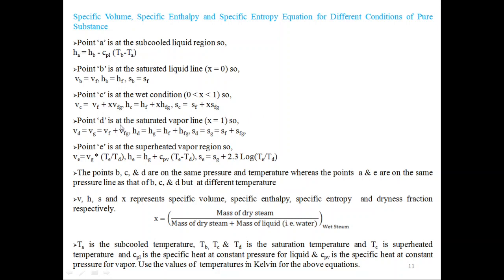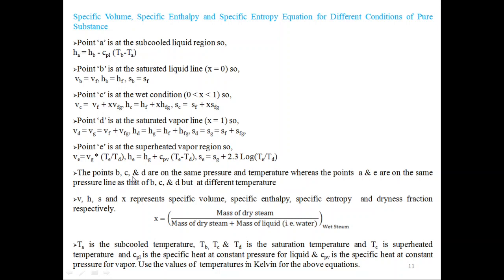Point D is on the saturated vapor line, x equal to 1. So this is the equation for specific volume, this is the equation for specific enthalpy, this is the equation for specific entropy. Point E is in the superheated vapor region. So this is the equation for specific volume, this is the equation for specific enthalpy, this is the equation for specific entropy.